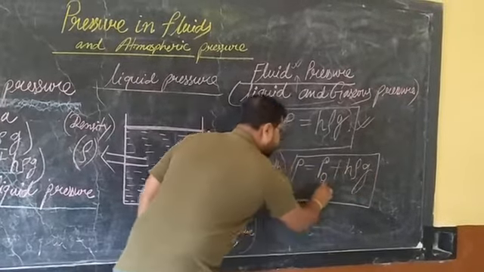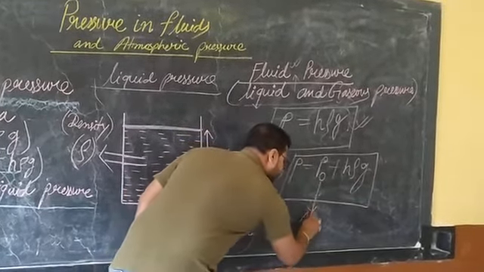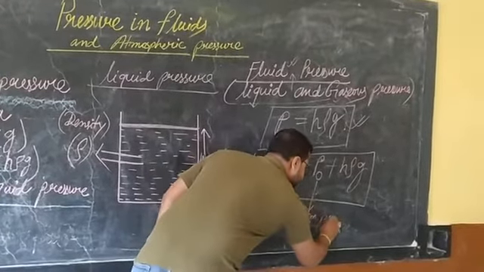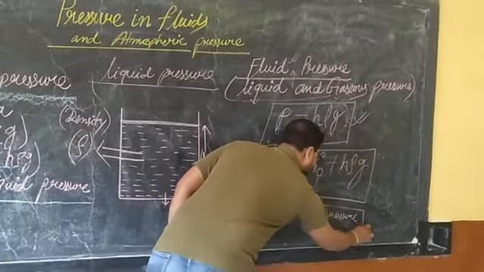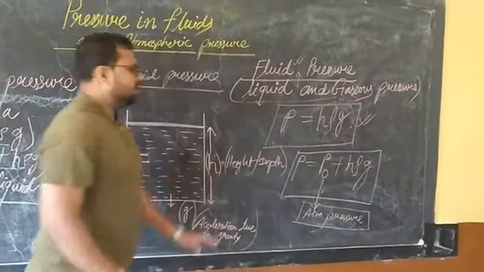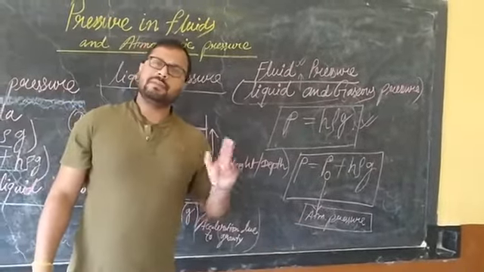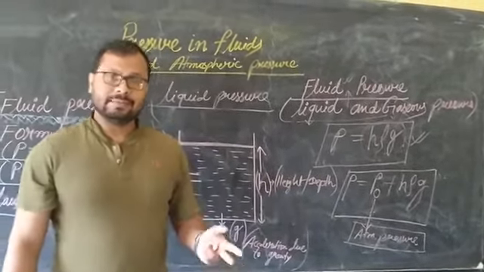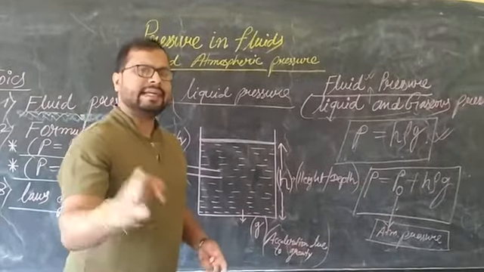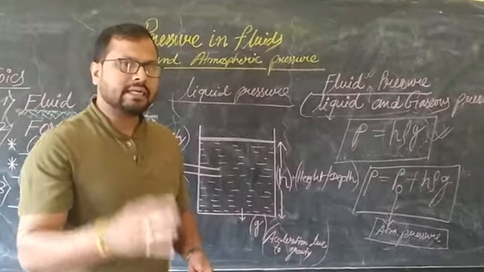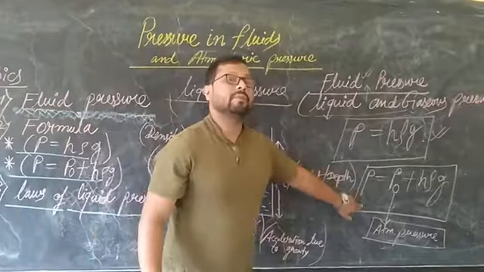P naught is representing atmospheric pressure. Students, it's very simple. You don't need to panic about these things. The value for the atmospheric pressure will be given in the numericals. Whenever the atmospheric pressure is somehow affecting the liquids inside the container, we will use this formula.